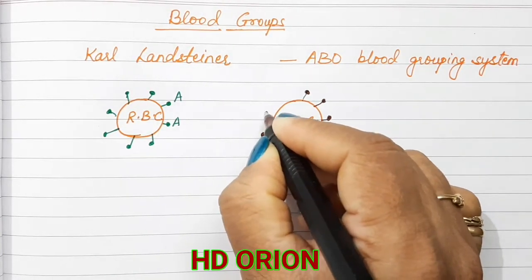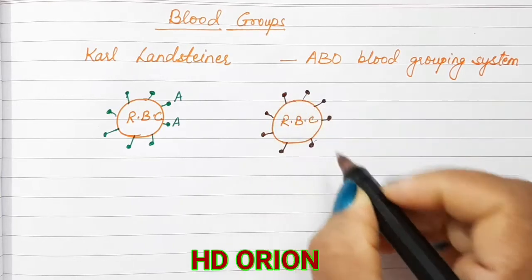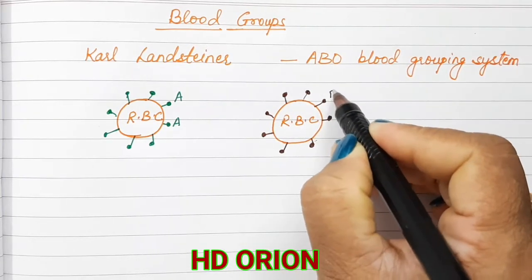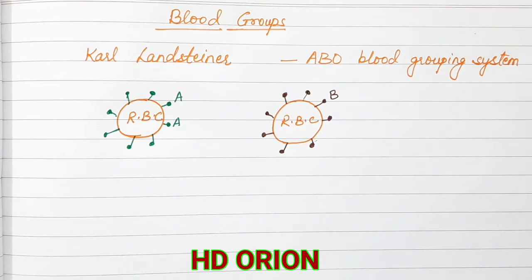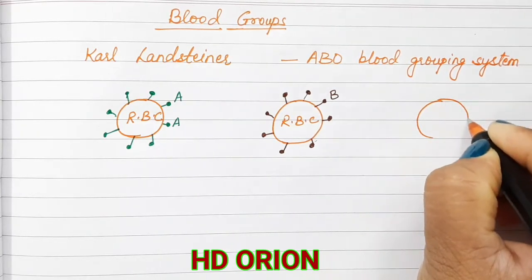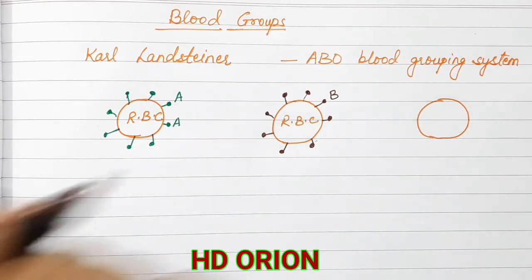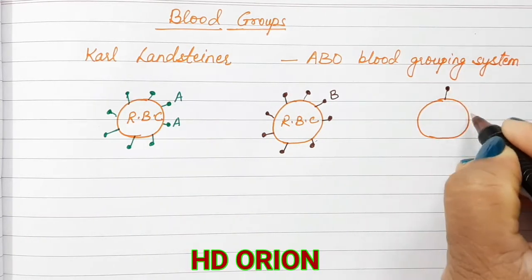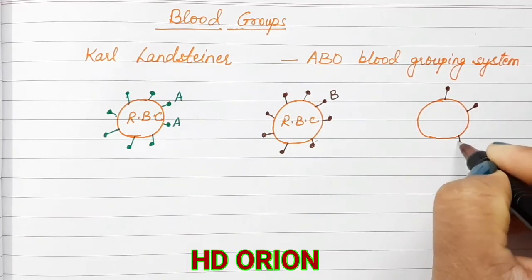I have made the antigen A with green color and the antigen B with brown color. And if there are equal amount of both the antigens, then we call the blood group as AB.